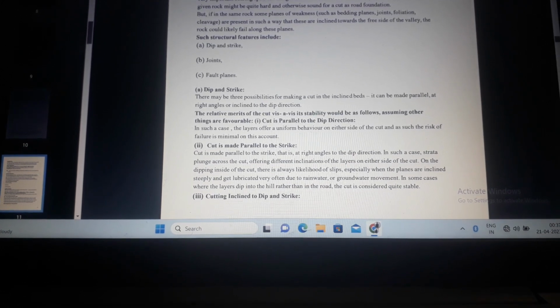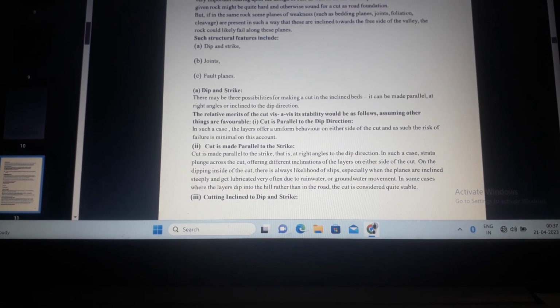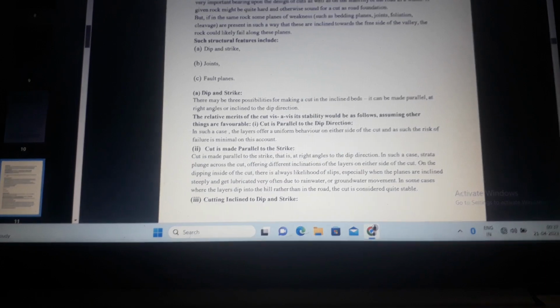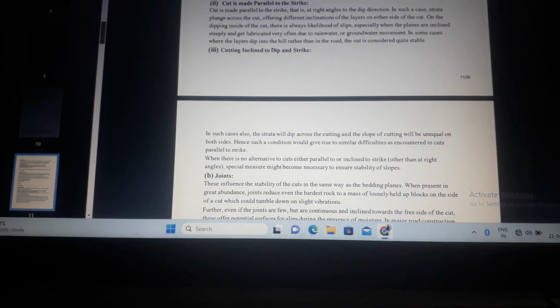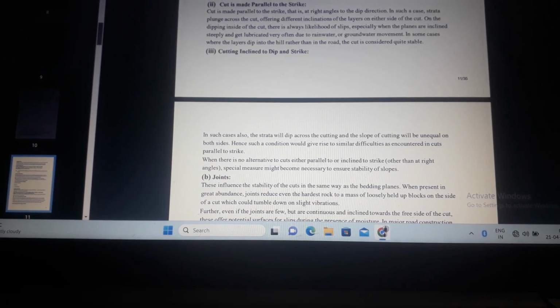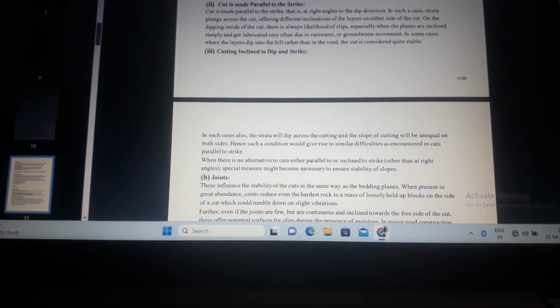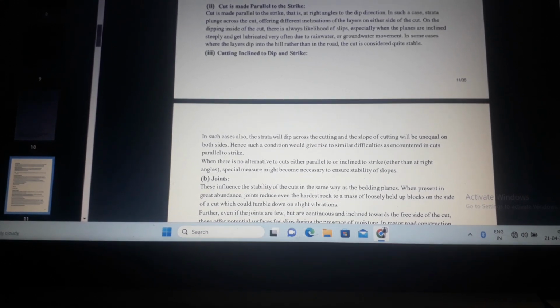Cut is made parallel to the strike. Cut is made parallel to the strike, that is, at right angles to the dip direction. Cutting inclined to the dip and strike. In such cases also, the strata will dip across the cutting and the slope of the cutting will be unequal on both sides.